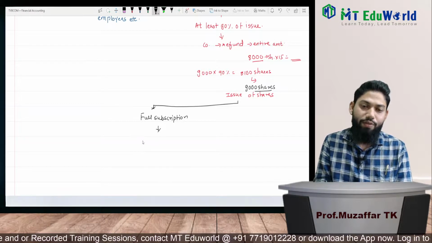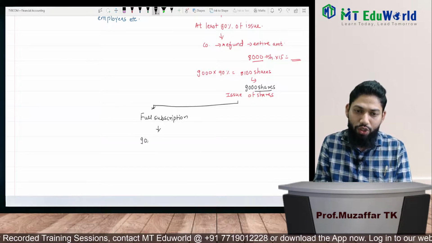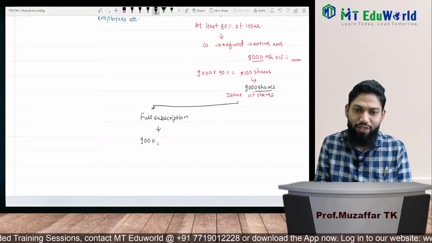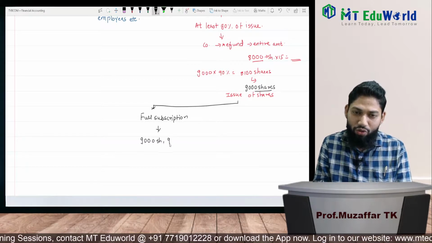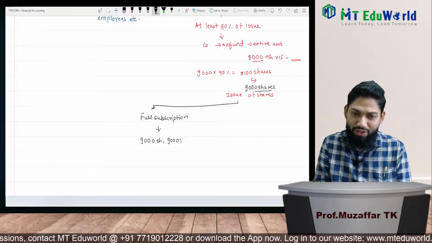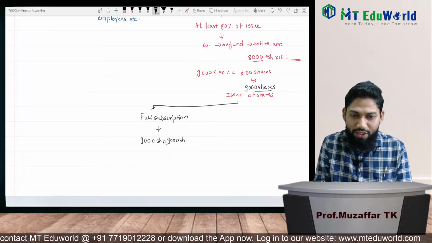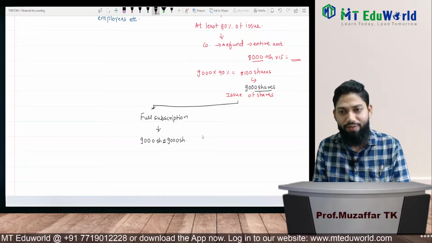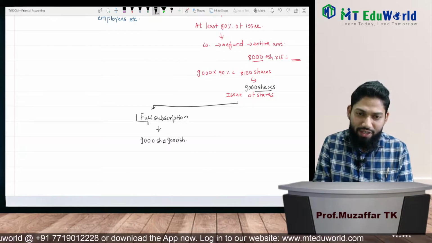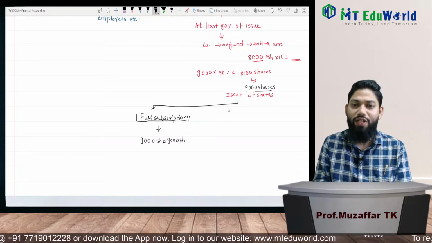Full subscription means we want to issue 9,000 shares and the public has also applied for exactly 9,000 shares, right? So the amount is equal. So it is called full subscription. If this is the case, then we can issue our shares. We can take the amount, right?